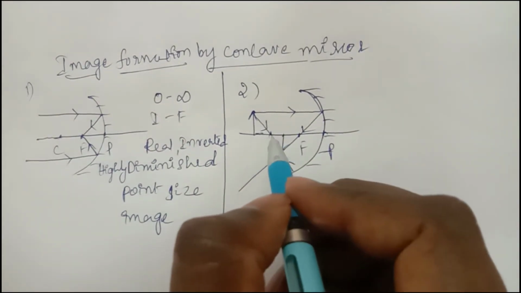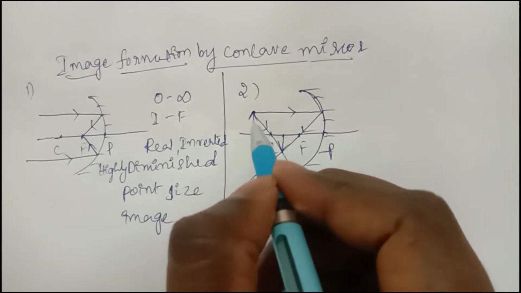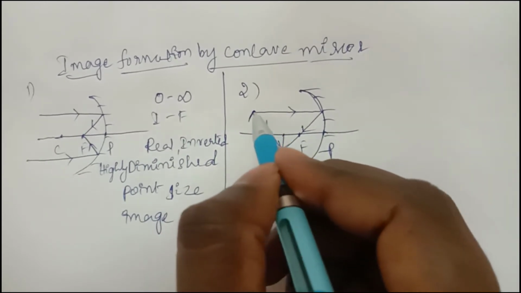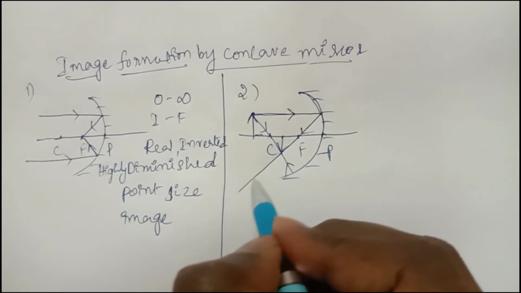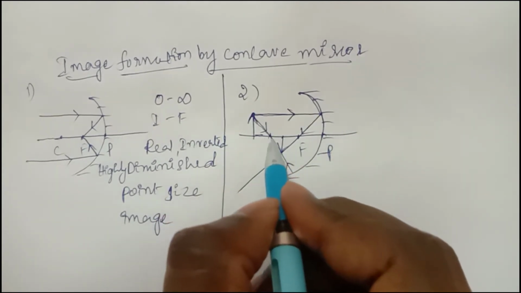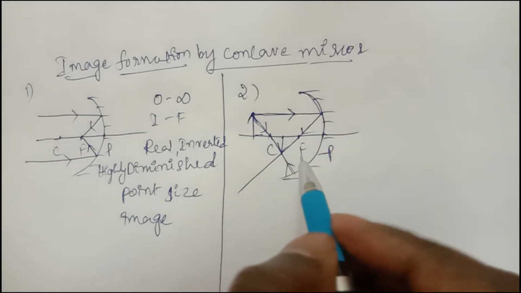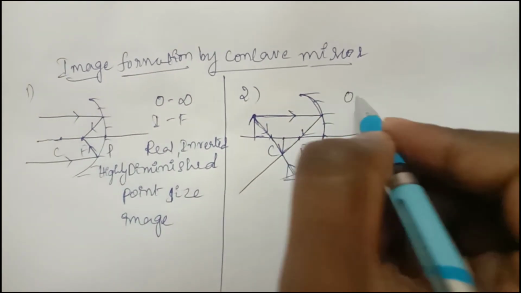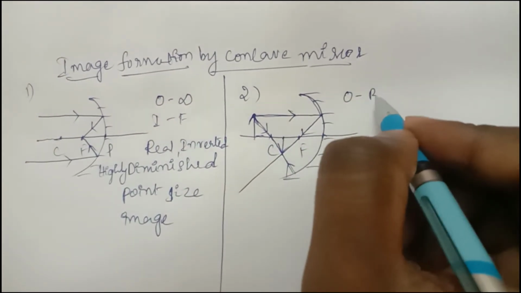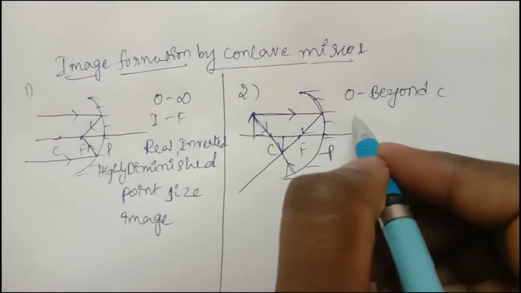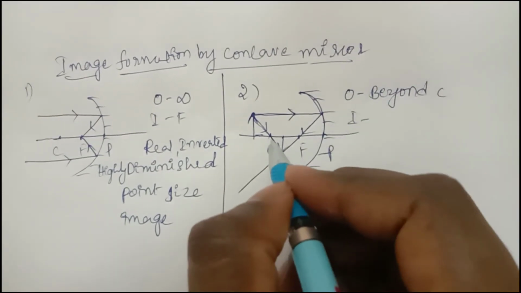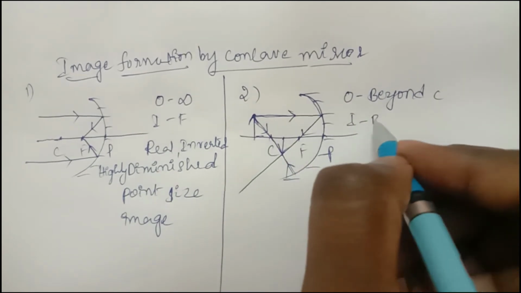Once again, the object we place beyond the center of curvature. From this object, one light ray I am considering like this, after reflection passes through the focus. Another light ray passing through the center of curvature, after reflection passes back. The object where we are placing is beyond C, so the image is forming between the center of curvature and focus.